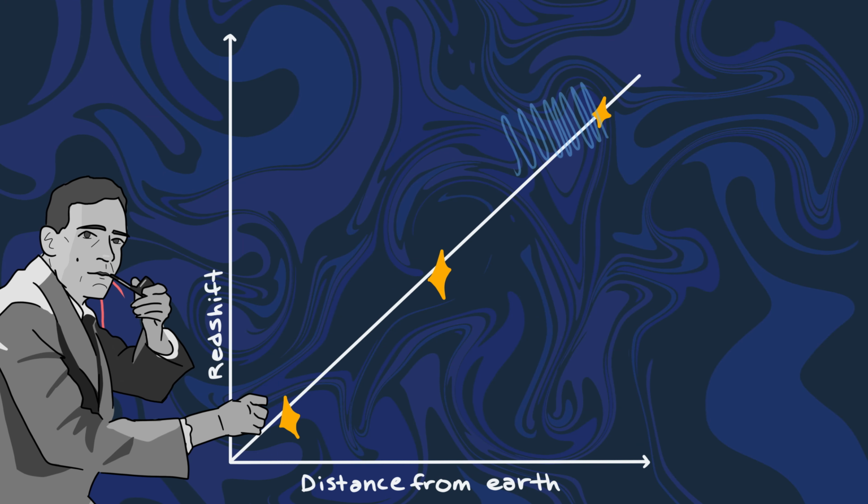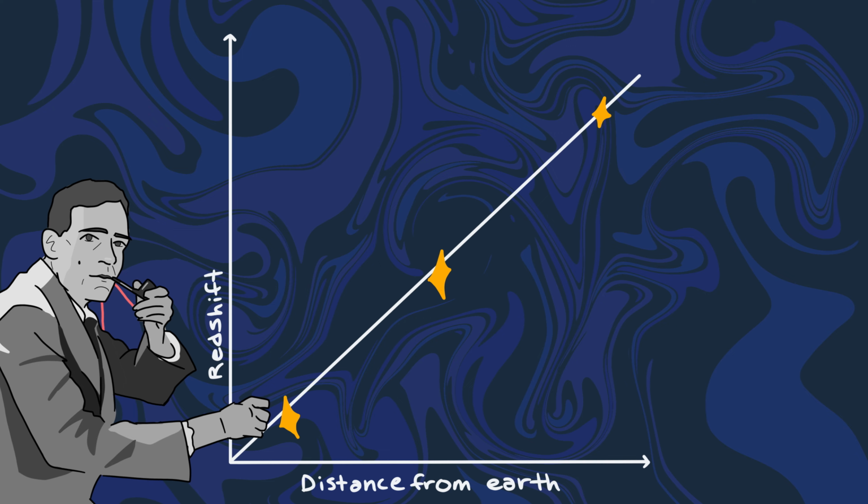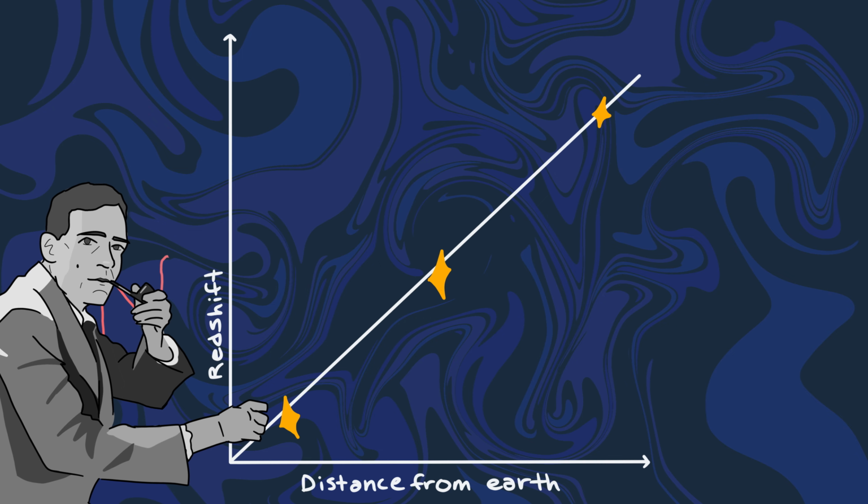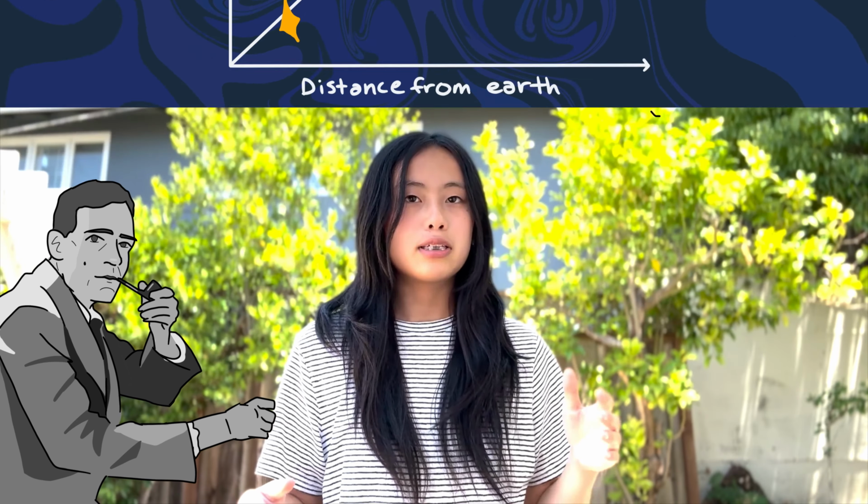Basically, the amount light from a galaxy redshifts is directly proportional to the distance that galaxy is from Earth. This tells us that the amount galaxies are moving isn't random. This pattern then can only really be explained by space itself stretching.